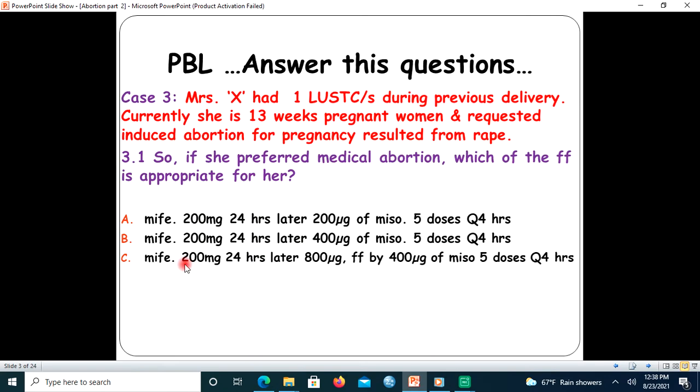C. Mifepristone 200 mg, waiting 24 hours, followed by 800 microgram, considered as a loading dose, followed by 400 microgram of misoprostol, 5 doses every 4 hours. And D says only the loading dose should be omitted.